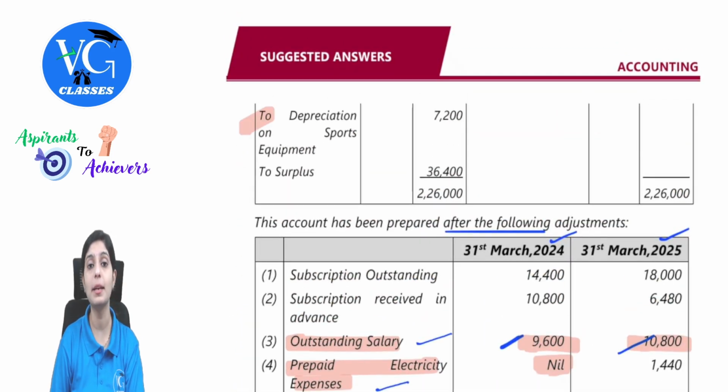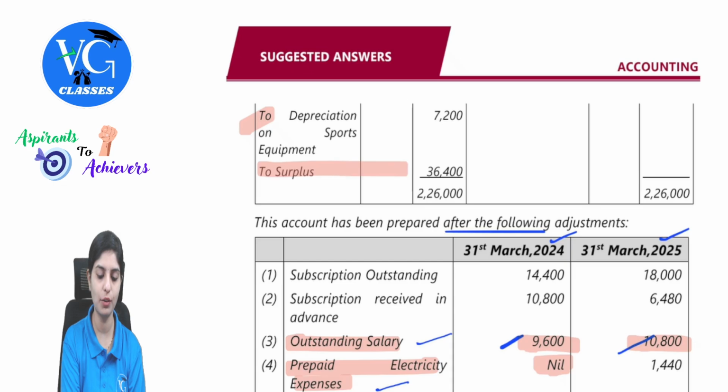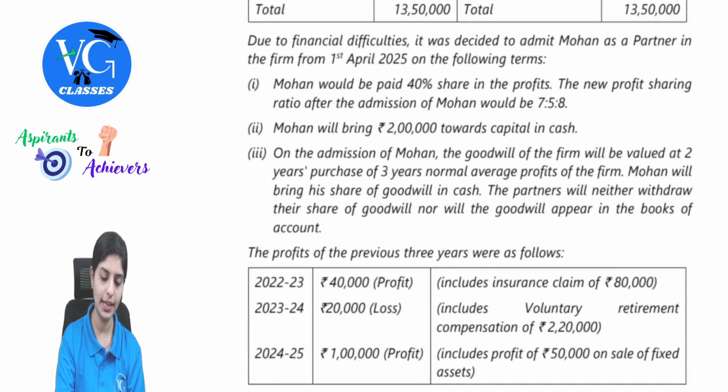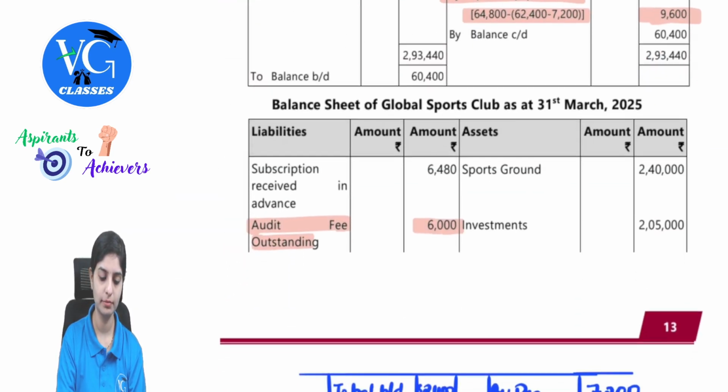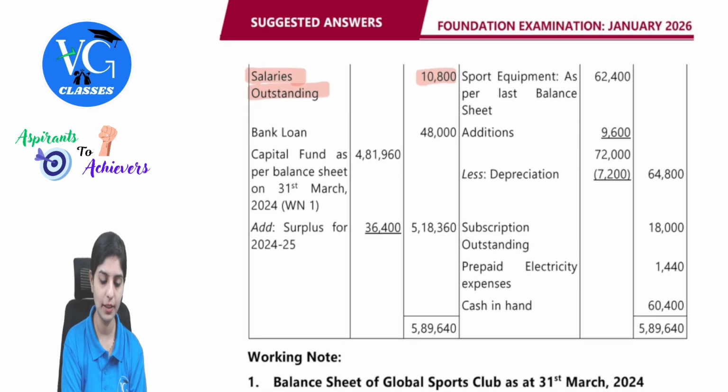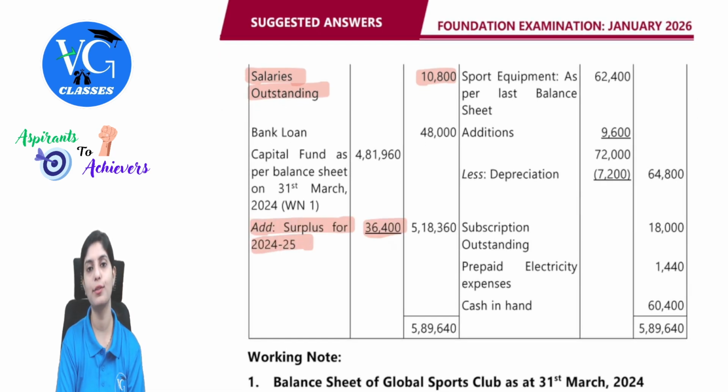This is done. And then surplus. So this surplus will be taken to our closing balance sheet, 36,400, adding to your capital fund. See here, add surplus 36,400. Clear?